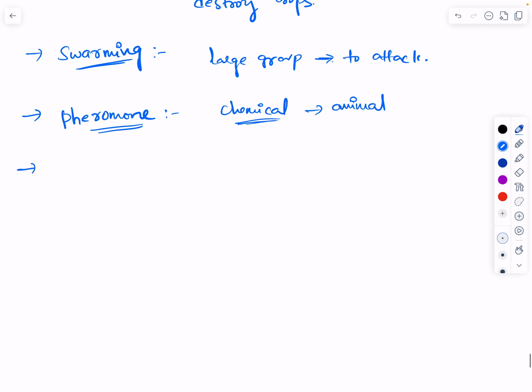The other technical word you have to know is gregariousness. Gregariousness is nothing but a social behavior, in which individuals form groups or live collectively. So that is called gregariousness.